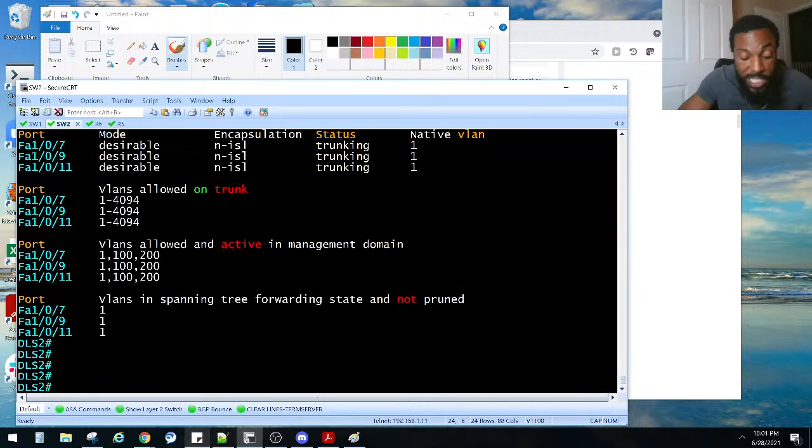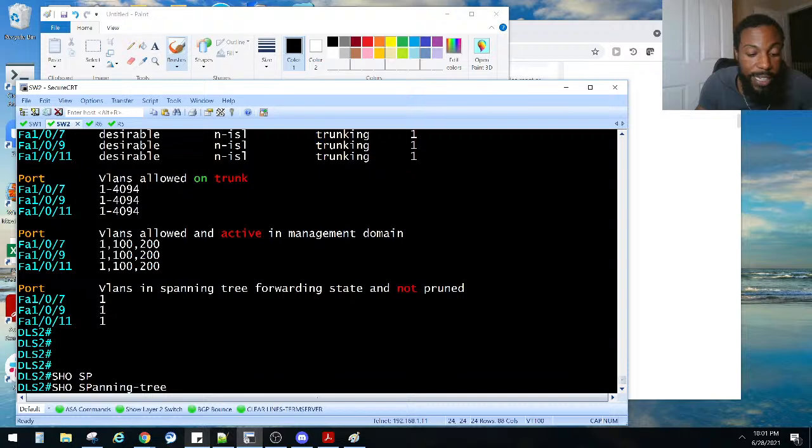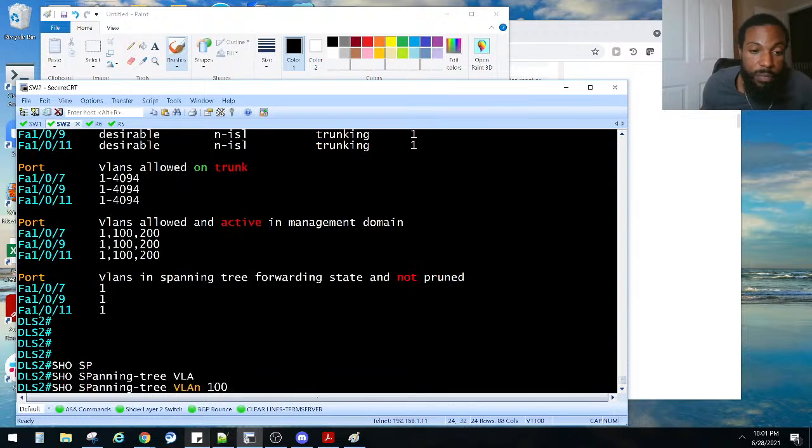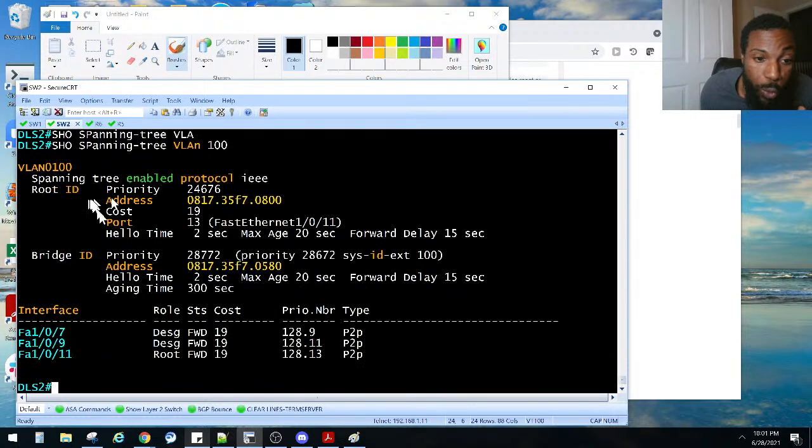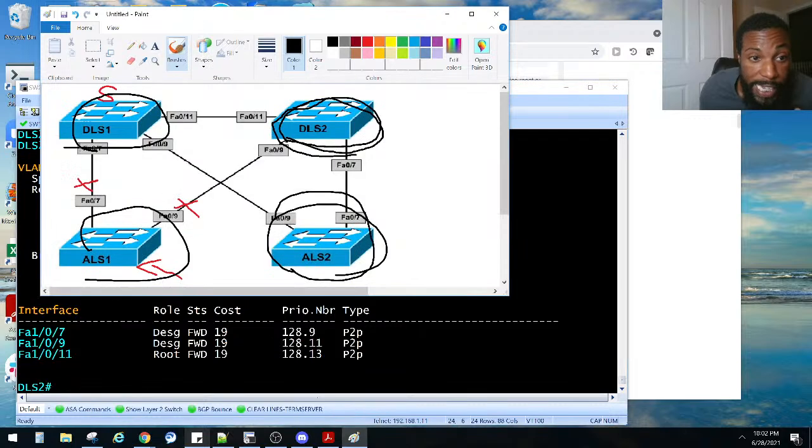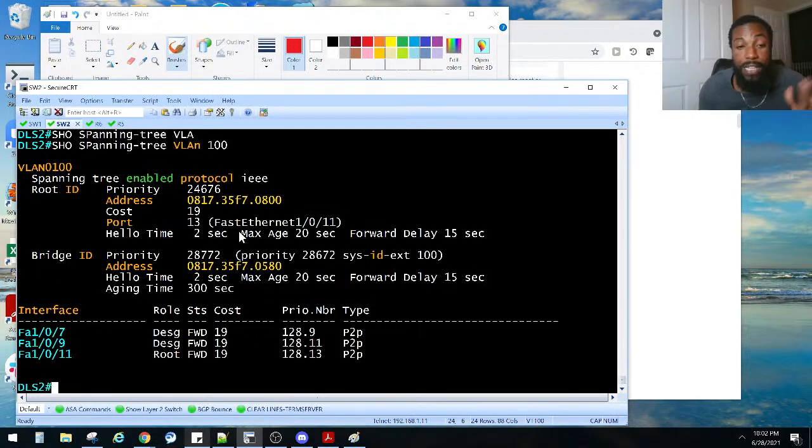So now we run that spanning tree command again. Show span. Let's do VLAN 100. Now we are the backup root bridge for VLAN 100, right? We have a cost, right? So he is the root bridge for VLAN 100 and 200, and I am the backup root bridge. So in case this one right here goes down, then I will become the root bridge for VLANs 100 and 200. That's what they designed with this lab, because we have a cost to it right there.